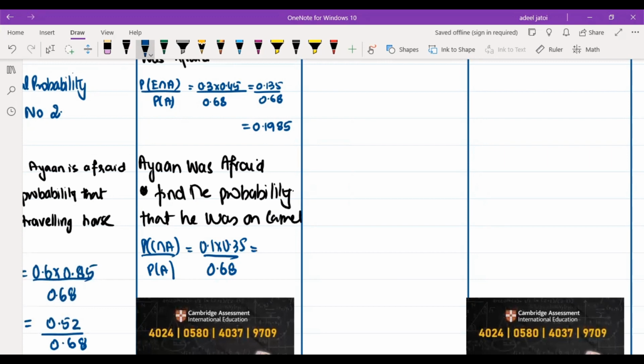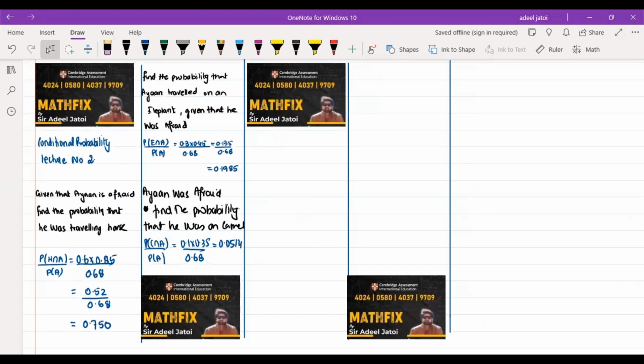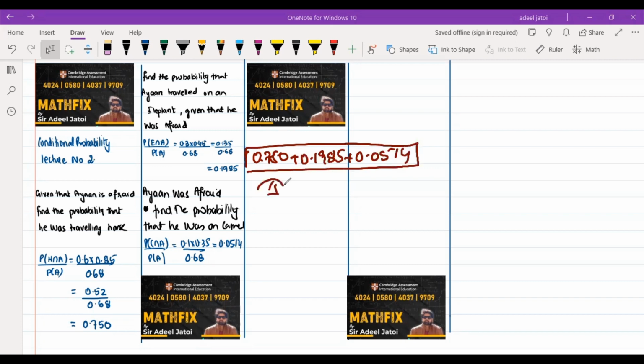So what we have here is 0.198. No, correction. The answer for this will be 0.1 into 0.35 divided by 0.68, which is 0.0514. So if we just add all the values, that is 0.750 plus 0.1985 plus 0.0514, the sum of this will be equal to 1.